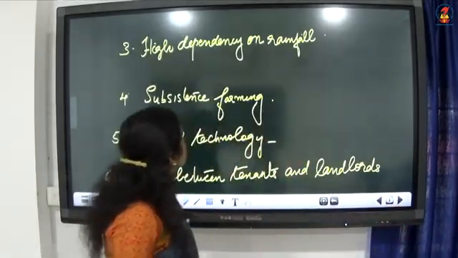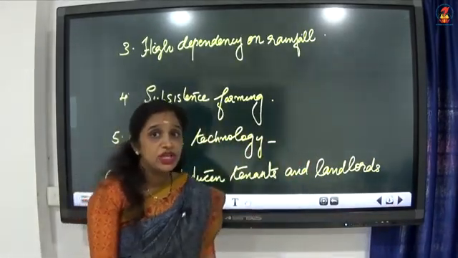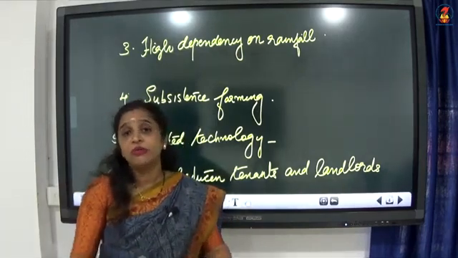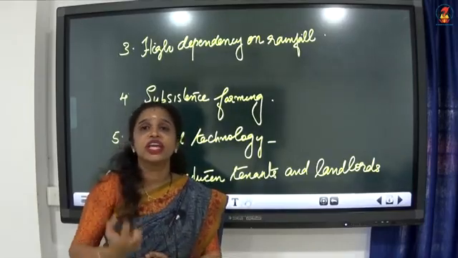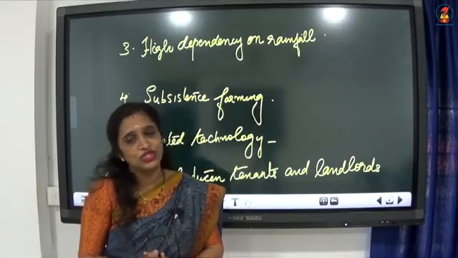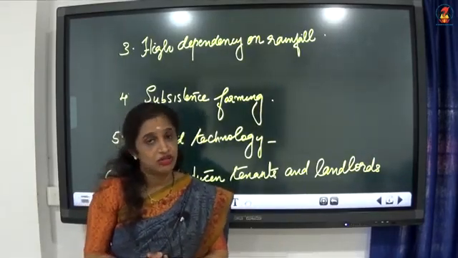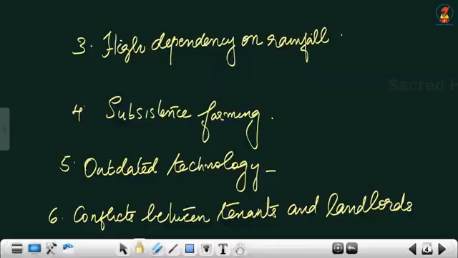Now, the third one is high dependency on rainfall. Farmers had to depend on the monsoon season and the amount of rainfall that they got. There were no other facilities. So there was a lack of irrigation facilities. So this mainly stresses the lack of irrigation.